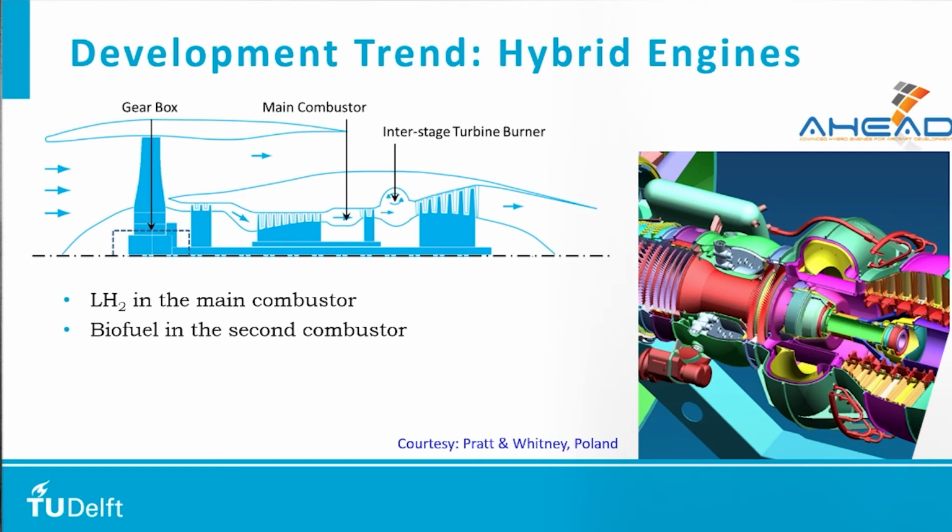The other way of hybridizing is to combine some of the other fuels. Say, for example, on this slide is an engine that we investigated in one of our projects called AHEAD a few years back, where we looked at combining hydrogen with biofuel. So what you see here is an engine with two combustion chambers. The first combustion chamber uses hydrogen, and the second combustion chamber uses biofuel. So this is another way of combining different energy sources. This is also an area where a lot of research is happening.